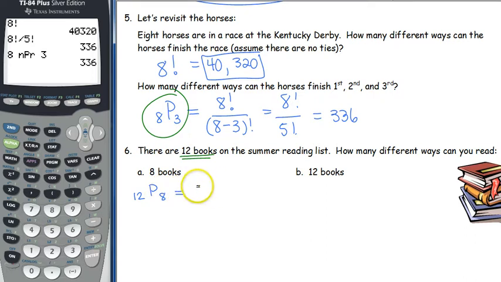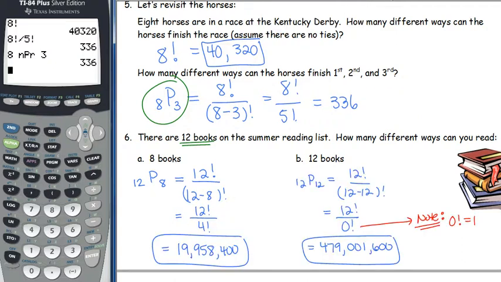If you plug that into your formula, you get 12 factorial over 12 minus 8 factorial, which is 12 factorial over 4 factorial. I want you to go ahead and finish part A and then try to do part B on your own. Okay, let's see how you did.